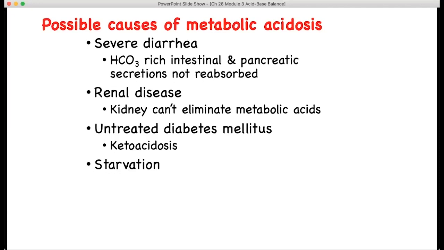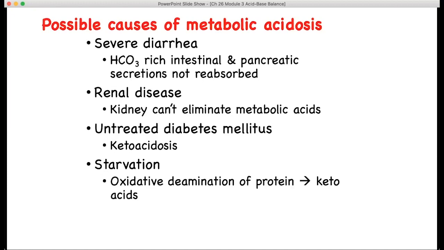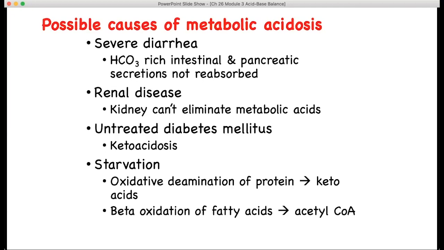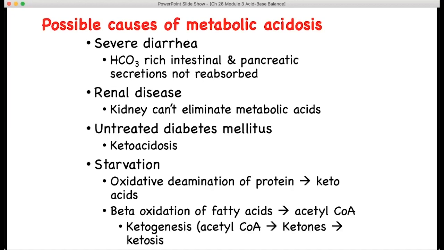During starvation, after all the triglyceride stores have been used, proteins begin to be broken down. Oxidative deamination of the proteins leads to the formation of keto acids. Beta oxidation of fatty acids leads to the formation of acetyl-CoA. Recall that acetyl-CoA can be converted into ketones during ketogenesis. Ketones then can be used as an alternative energy source. This condition is called ketosis.